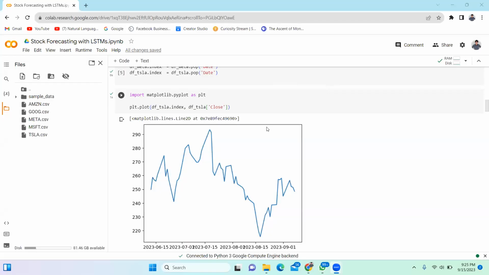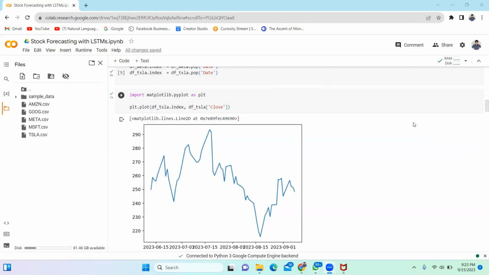Right, now let's move on to our algorithm. The LSTM algorithm that we have used is a type of recurrent neural network architecture that is used specifically for sequential data. These algorithms are commonly used in the stock market to predict stock prices for several reasons. One is their ability to capture long-term dependencies. Stock markets often exhibit complex patterns and long-term dependencies. LSTMs are specifically designed to capture such dependencies in sequential data.